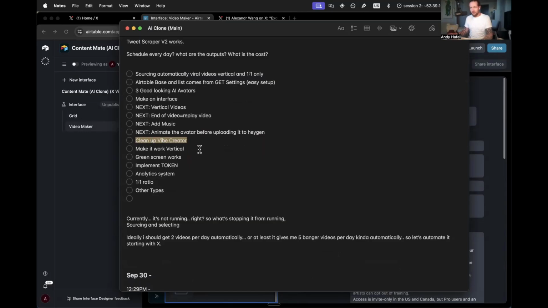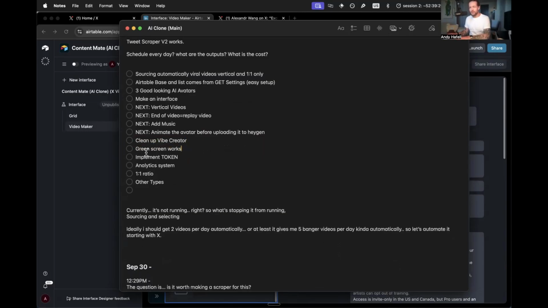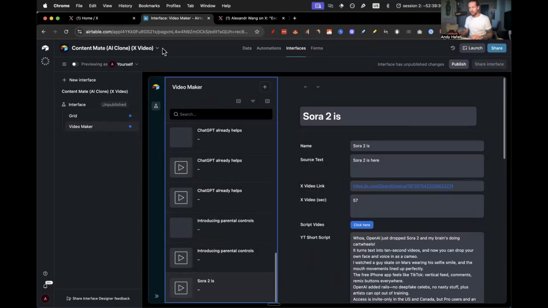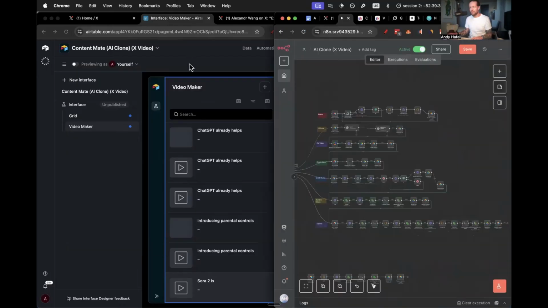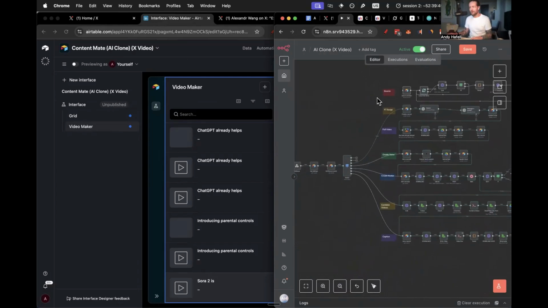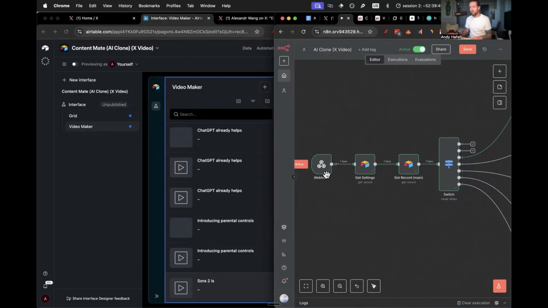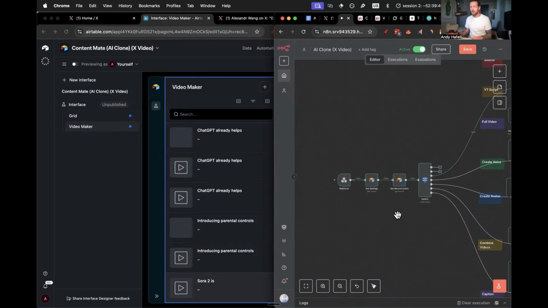Clean up the vibe creator, we've kind of done. It's still really messy, and make it work there. Green screen works again. This is more for the vertical. Implement token system. So now I've actually made it super simple, so you can integrate it really easily. Before I used to have 7 different webhooks, but now we actually have one webhook that triggers every single automation. So that helps a lot with the setup.